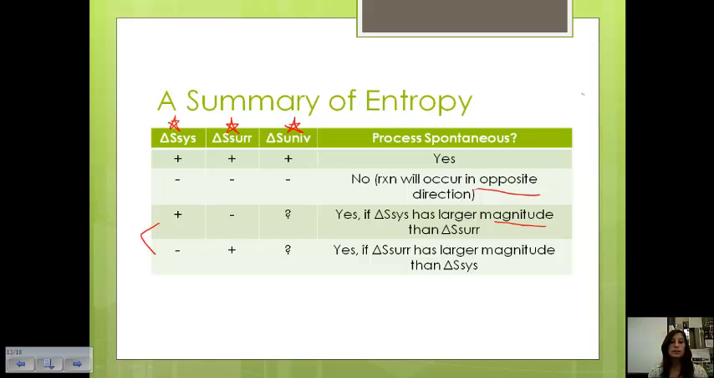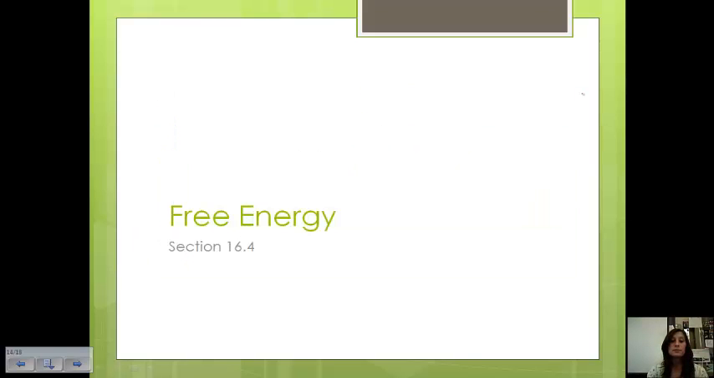If the delta S of the system, which is the one in this case that's positive, is larger in magnitude, then the process will occur. However, if the change in entropy of the surroundings is larger in magnitude, with it being negative, the process would only occur in the opposite direction. And then the opposite is true when the system is negative and the surroundings is positive. If the surrounding entropy is larger, then it will occur because it's the positive value. And we want entropy to be positive.